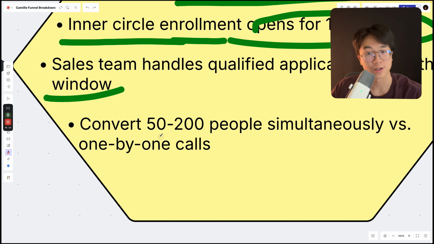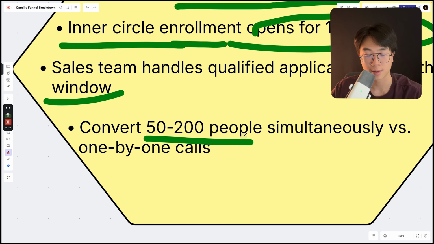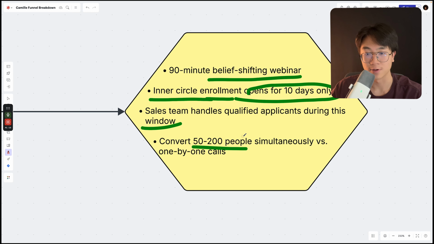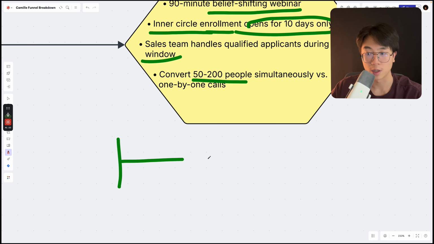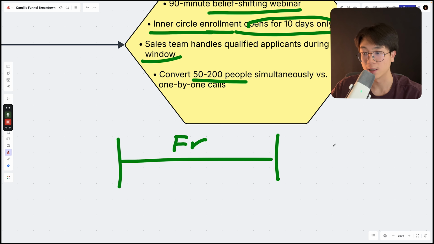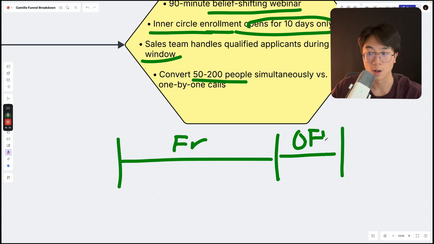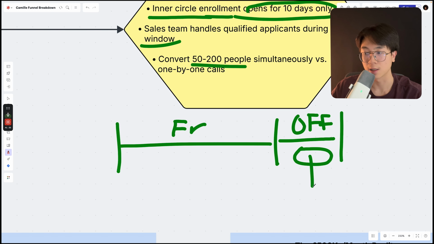So webinars look something like this, where we start, explain the free sauce, the free value. Then at the end, the last 15 to 20 minutes, this is where we make the offer. And then he can drop the Typeform link for people to fill out the form and book a call to speak with the sales team. And then the sales team's closer funnel begins, and the closer closes the deal and enrolls them in the program.